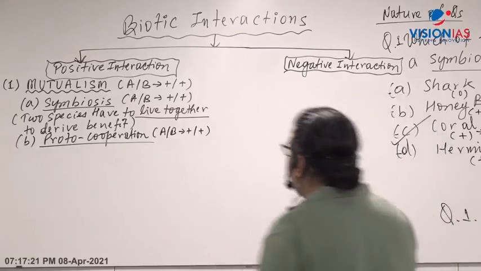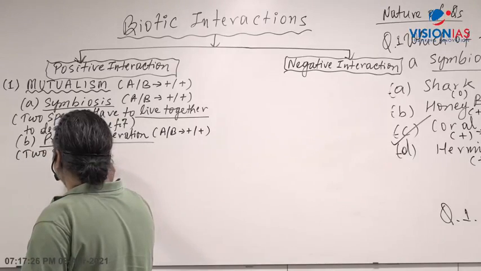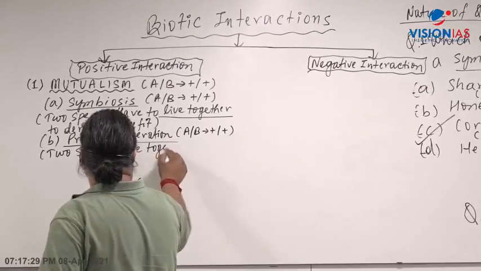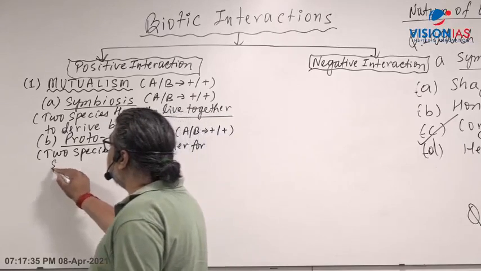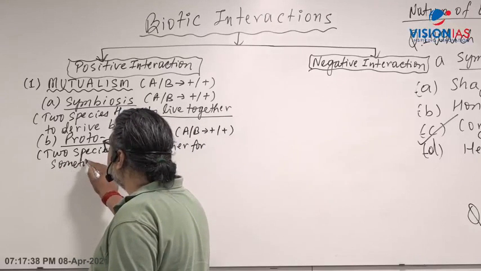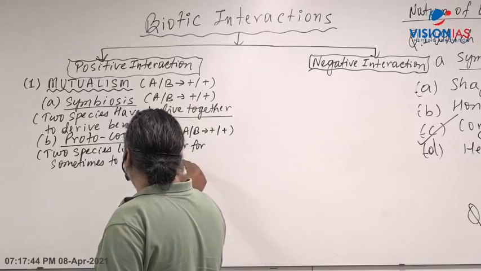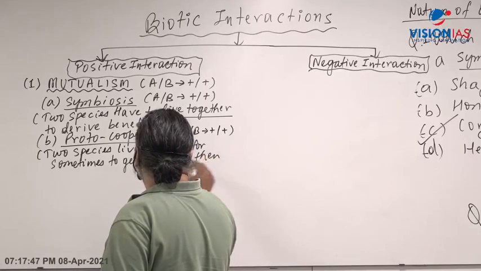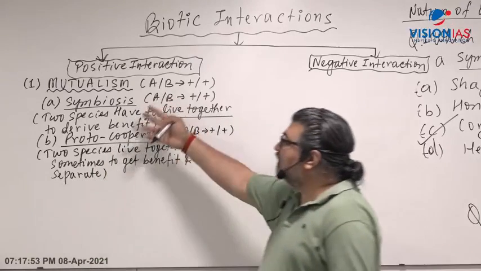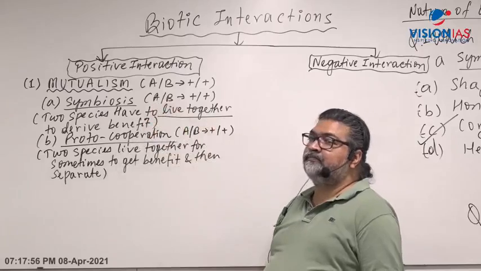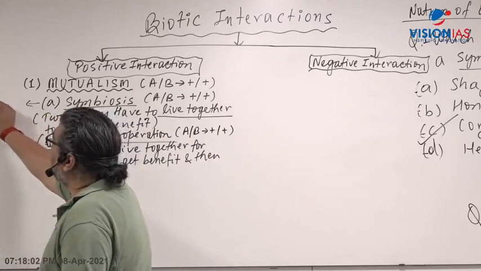So here, in this case, two species, I'm writing in bracket, live together for some time. They come together, they live together for some time to get benefit and then separate. See here what happens, it will not affect the survival. In symbiosis, it affects the survival.